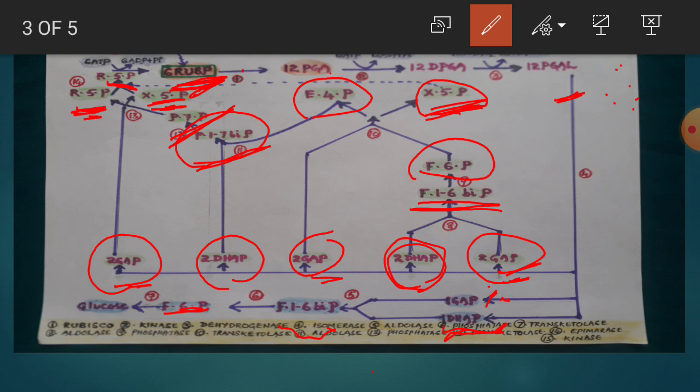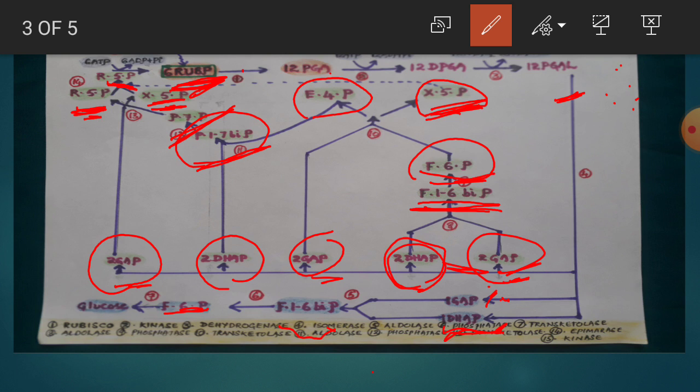And similar reactions can also be seen in the later steps, like 2 GAP, 2 DAP condense together in presence of aldolase enzyme and forms what? Fructose 1,6-bisphosphate. The fructose 1,6-bisphosphate loses 1 phosphate ion in presence of phosphatase enzyme and forms fructose 6-phosphate.